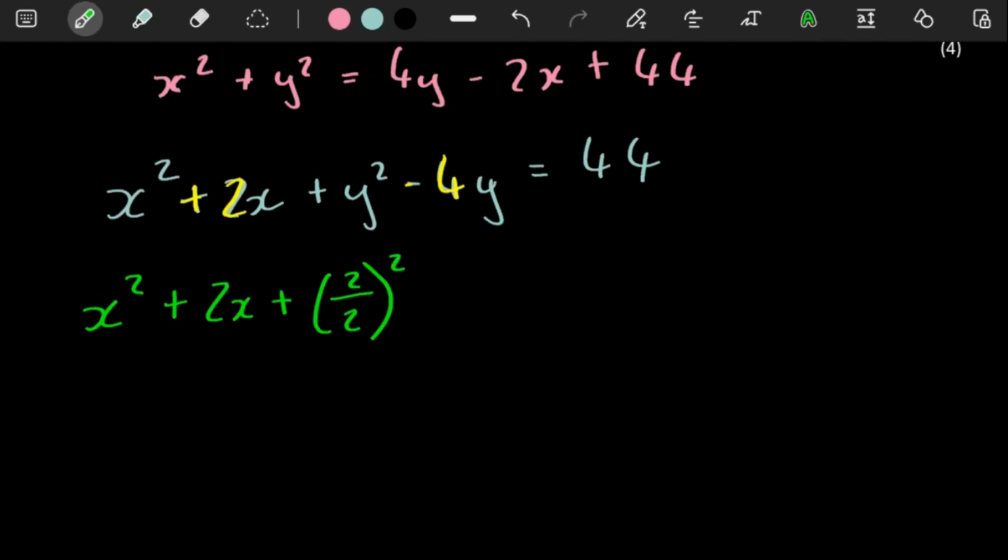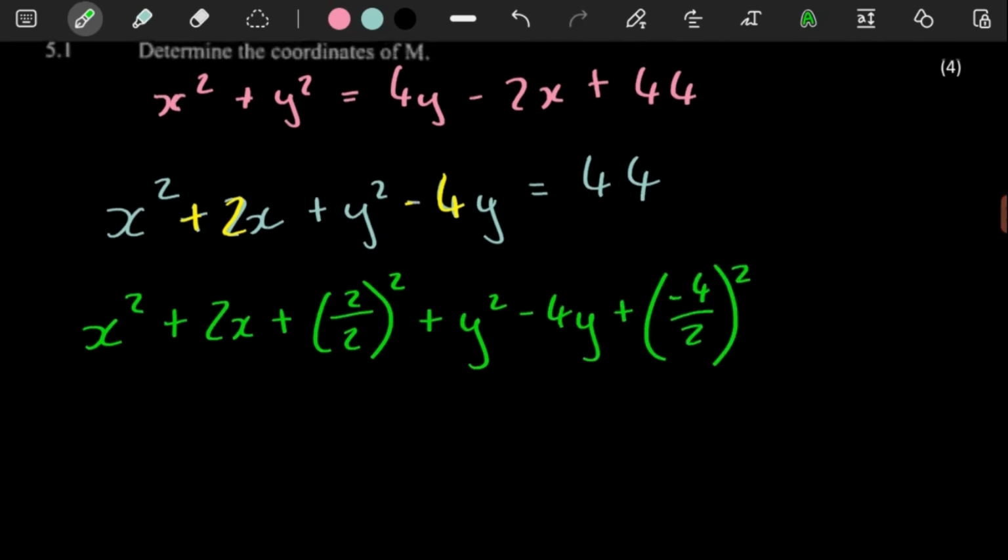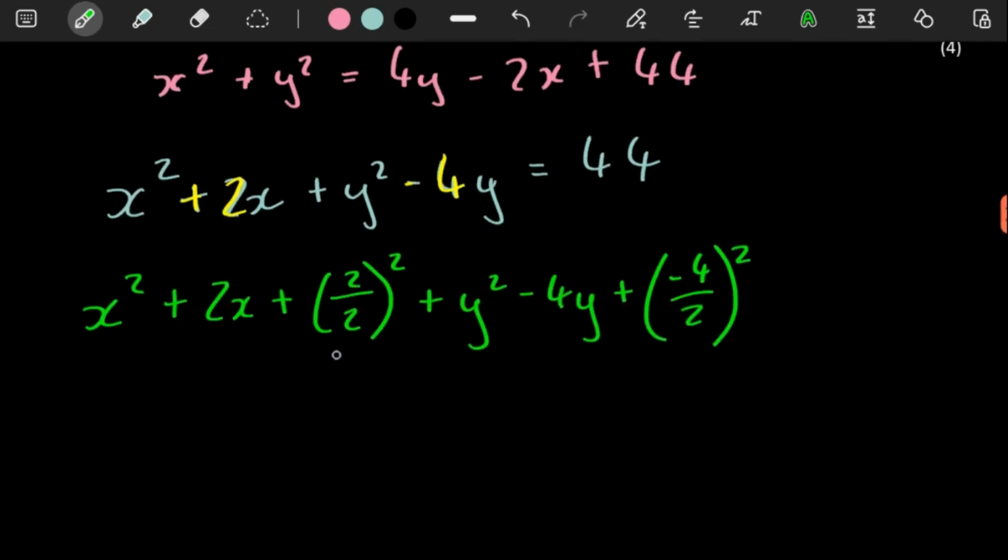For the y's, you do the exact same thing. The coefficient of y is just a -4. So you're going to have the -4 over 2 squared. Now, because you added this on the left, and you also added this on the left of the equation, you also need to add it on the right side of the equation. So the 2 over 2 squared that we added, we also have to add it on this side. And then here the -4 over 2 squared that we added, we also have to add it on this side.